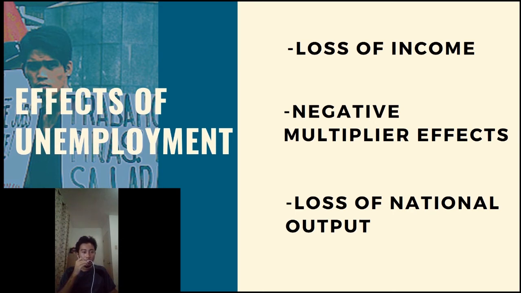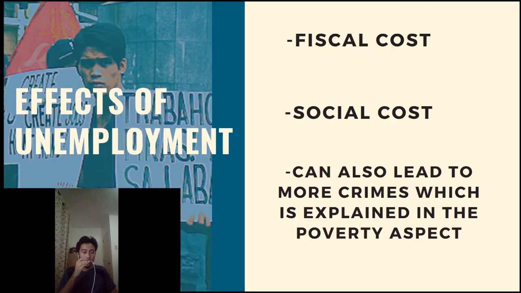The third one is loss of national output, which is also connected to the negative multiplier effect, because if the number of unemployed is increasing, then production will decrease, leading to slow economic growth of the nation. Fourth is the fiscal cost. This is explained through our tax that is also decreasing, leading to a limited budget of the government, which is used for creating jobs and improvement of the country.